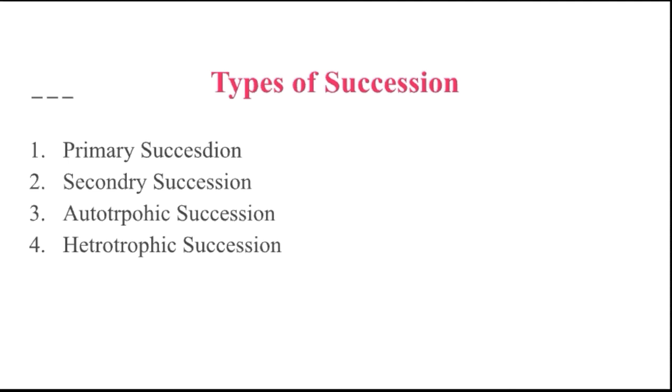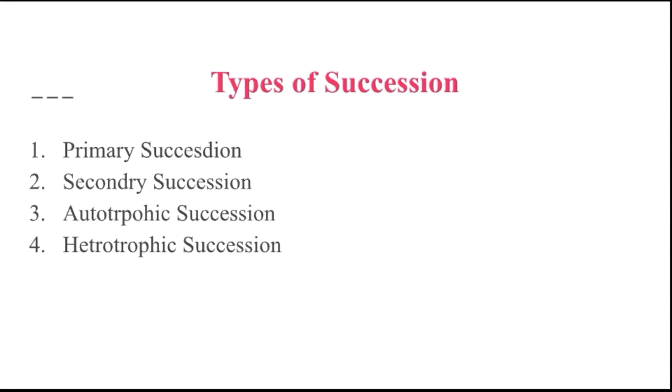Firstly, the rock is there, meaning the sterile area. After that, lichens act on the rock, and the lichens degrade the rock. After that moss appears, followed by herbs and shrubs, and finally trees are found on the rock. That is the primary succession.